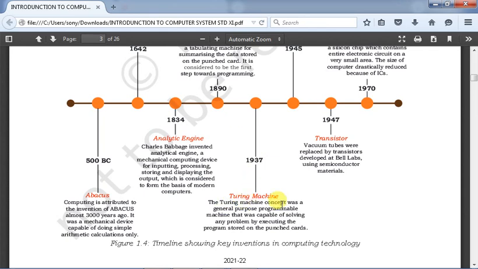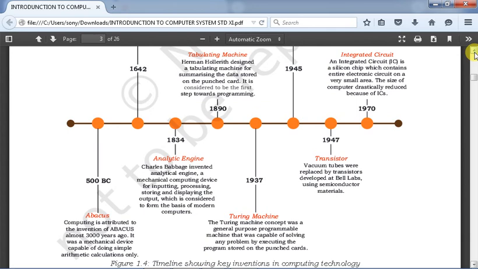The Turing machine concept was a general purpose programmable machine that was capable of solving any problem by executing the program stored on the punched card, because at that time no magnetic storage media or optical storage media was available, only the punched card was the main storage media. It is actually a combination of different holes, and the data is stored with respect to that combination of holes only. That is called punched card.